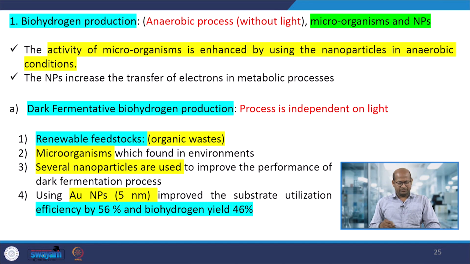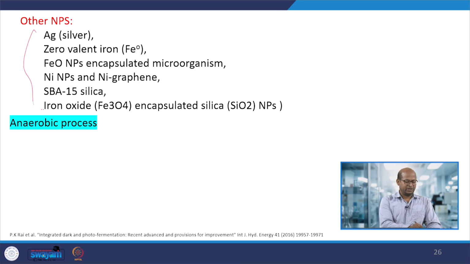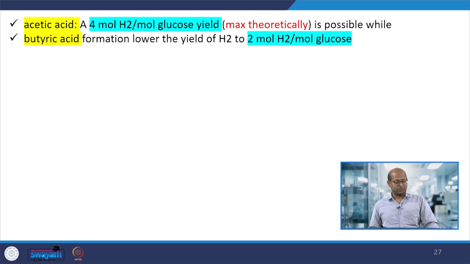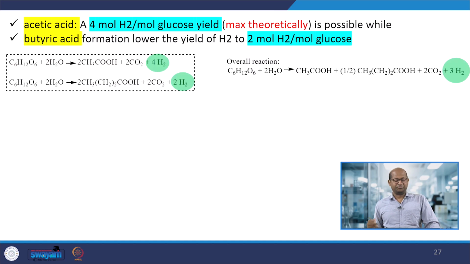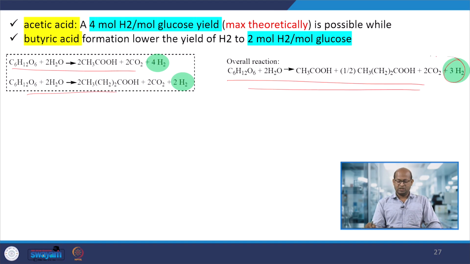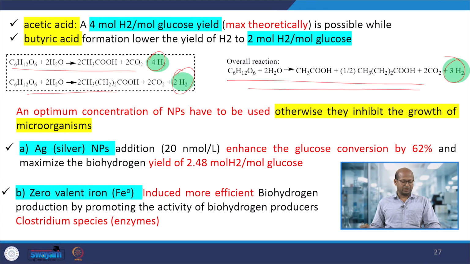So here in the dark fermentation process, these are the various nanomaterials we can use, and this is an anaerobic digestion process. In this process we produce hydrogen, but the substrate is not completely utilized, leaving behind a large amount of effluent in the reactor. We can consider that as organic waste. In the dark fermentation process, these are the various reactions that are possible. So overall, by considering these reactions, we can get hydrogen.